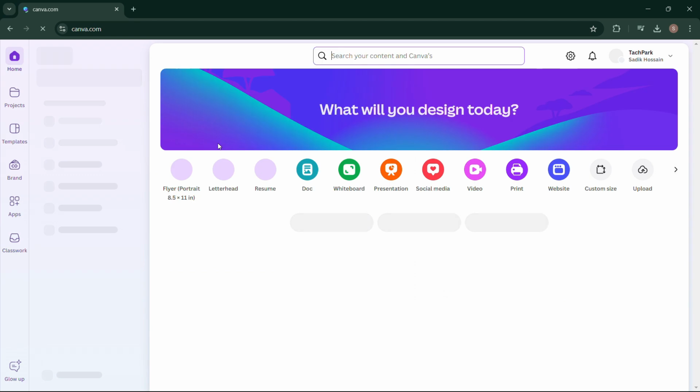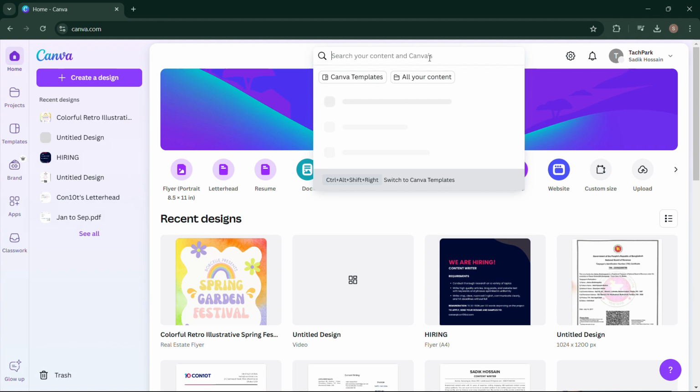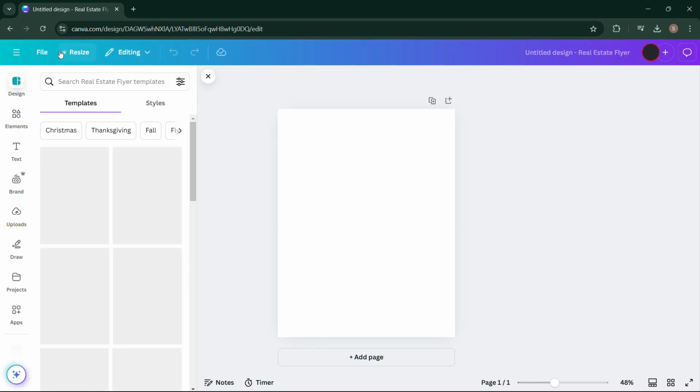First, go to your Canva website. You can search for flyer by typing it in the search bar, or else you can also select it from under the search bar. Here you are in your Canva design dashboard.